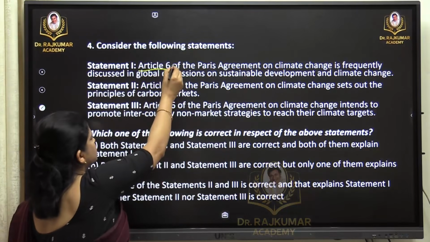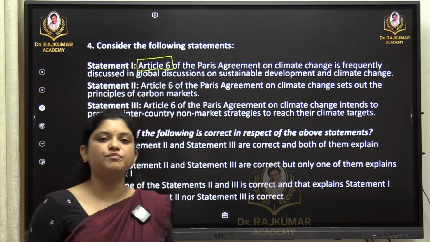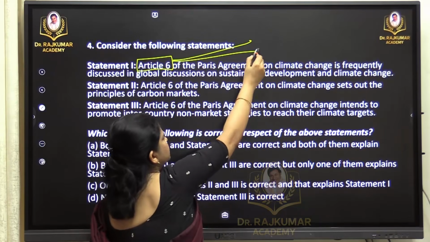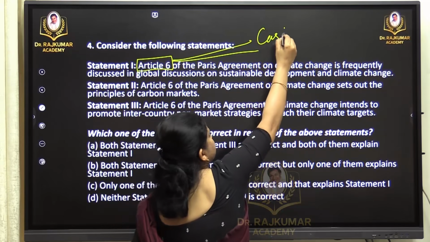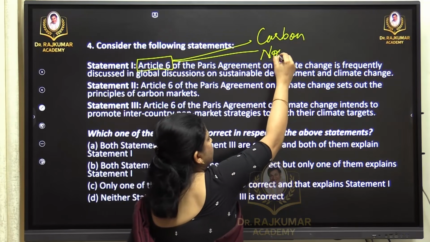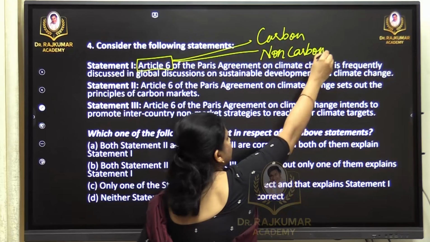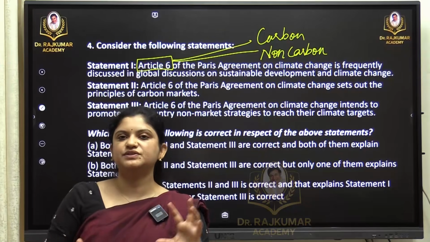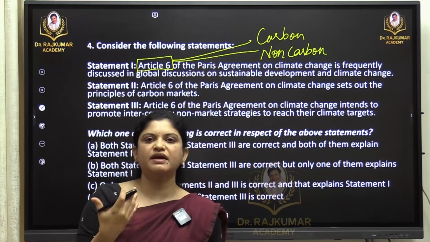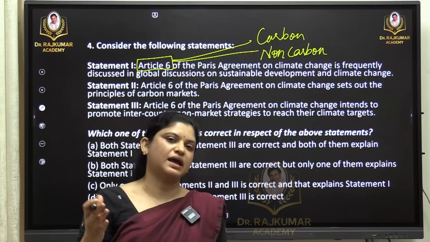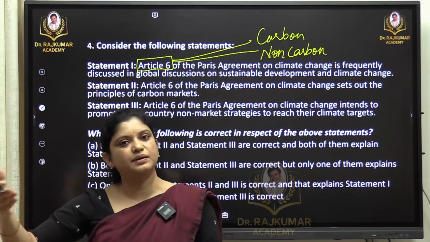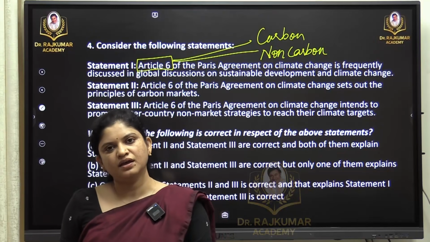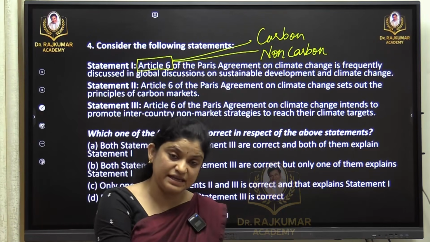So to brief it up, let me explain what is Article 6 first. Article 6 is a clause which is part of the Paris Agreement, where many articles were published, which speaks about carbon market and non-carbon market. In the sense, we derive these aspects from the Kyoto Protocol. Kyoto Protocol gave a base, an understanding about three mechanisms, like carbon credit, carbon market, or the clean development mechanism.